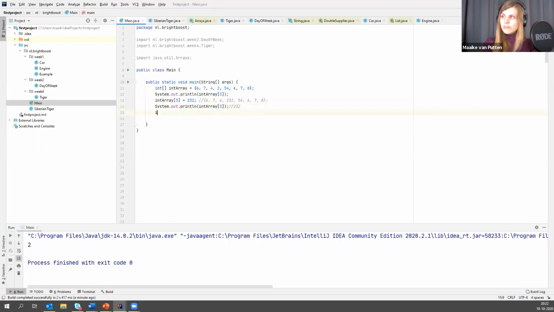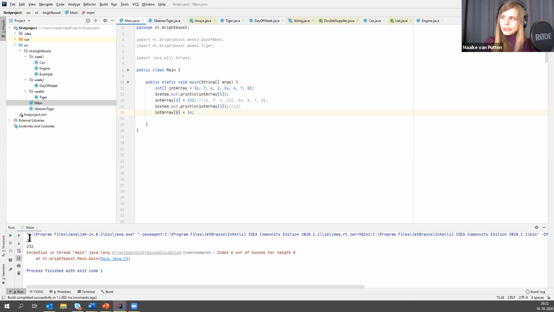If I want to go out of bounds, because I can do that too, I would have to insert an index that's higher than 7, because it's 0, 1, 2, 3, 4, 5, 6, 7. So intArray[8] doesn't exist. So if I try to print this, or even assign a value to this, it will give me an array index out of bounds exception. So let's see.